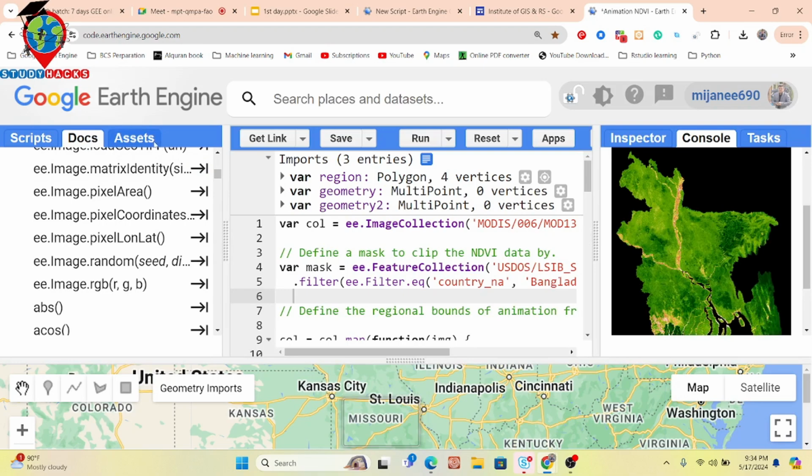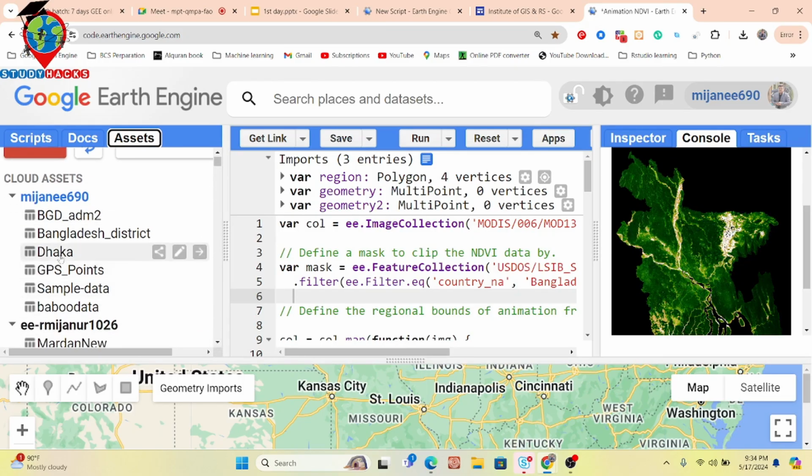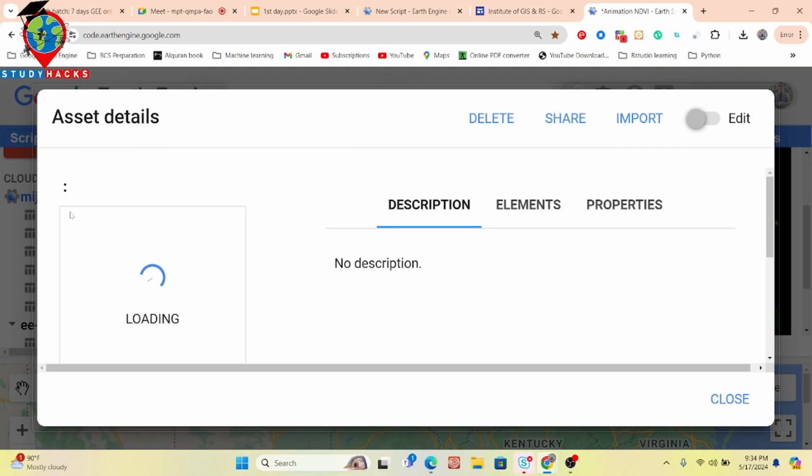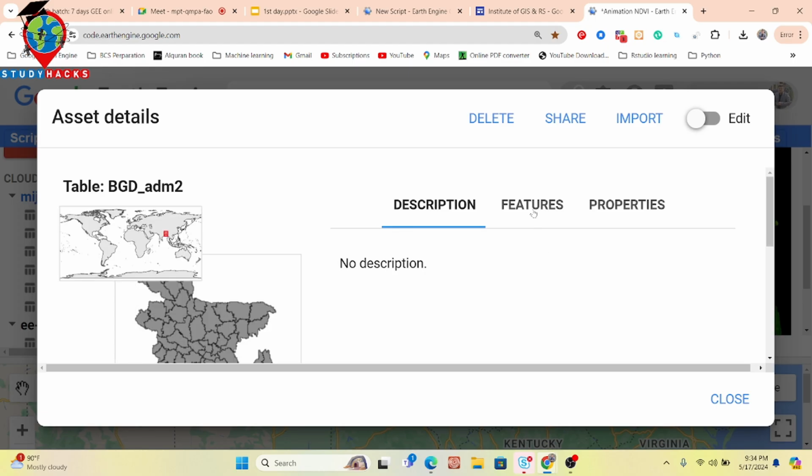And also the asset tab. The asset tab mainly manages the assets which you uploaded. Suppose here you can see I already uploaded different types of shape files. Here you can see the Bangladesh total 64 district boundary shape file, or any kind of raster imagery or CSV file, anything we can easily upload in the asset tab. So the asset tab mainly manages your assets which you uploaded.